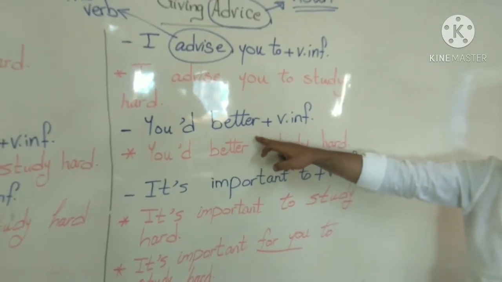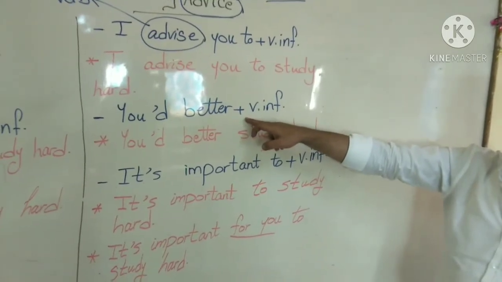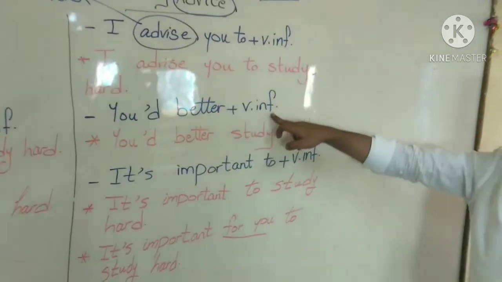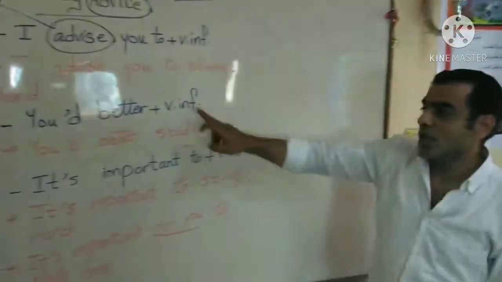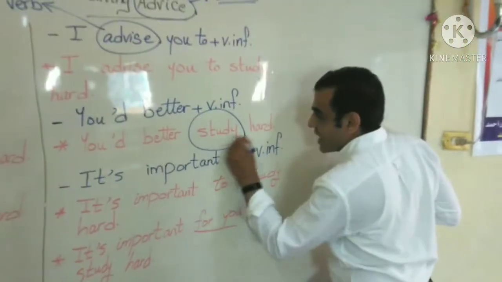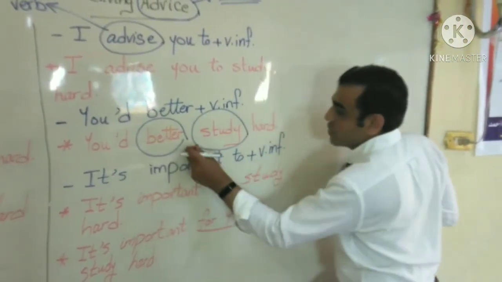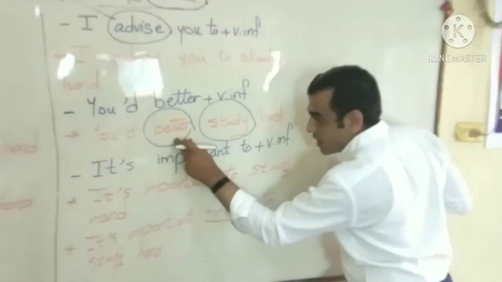We don't put to. You'd better, verb infinitive, without to. You'd better study hard. As you can see, there is no to between better and study.